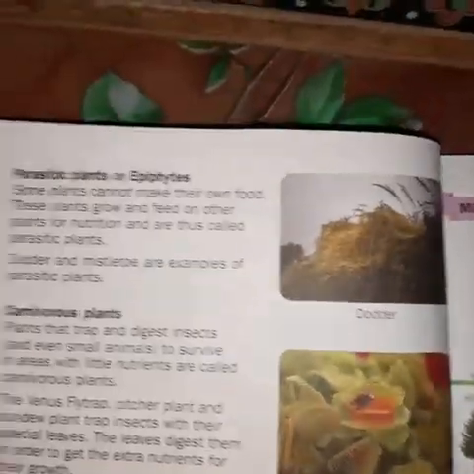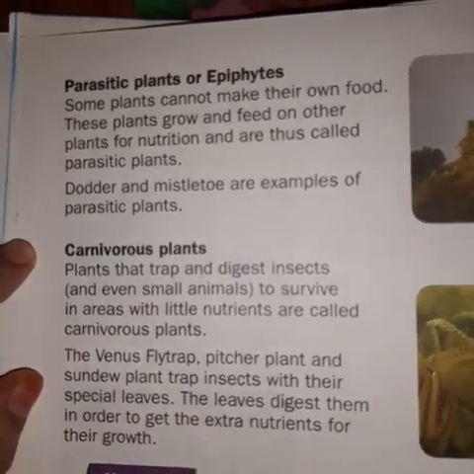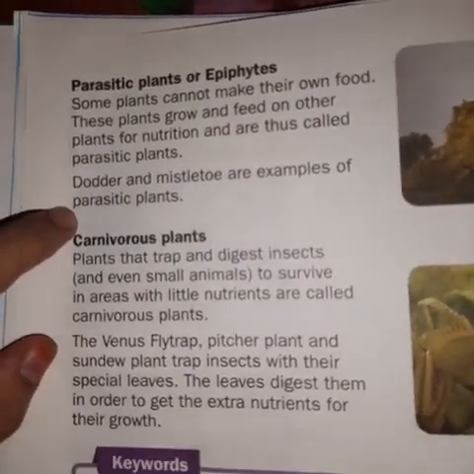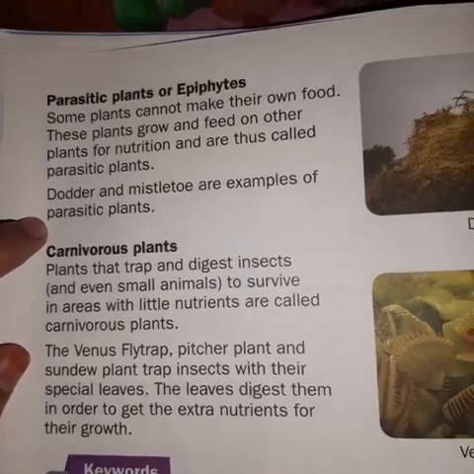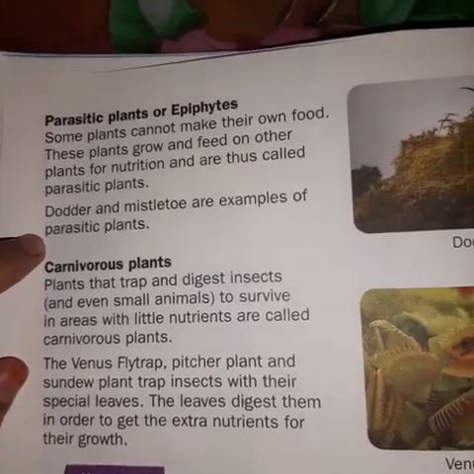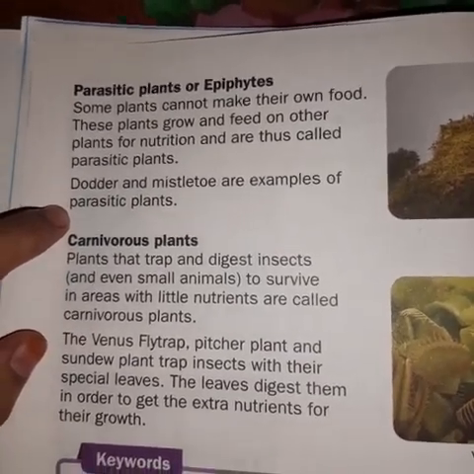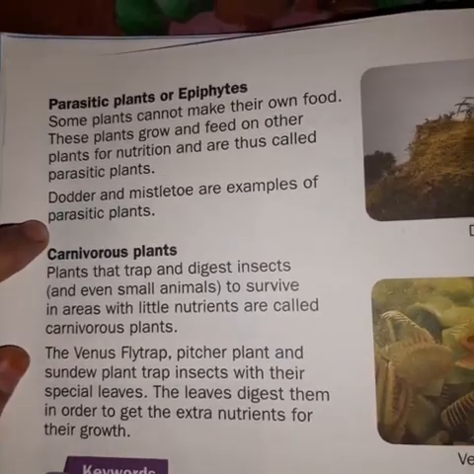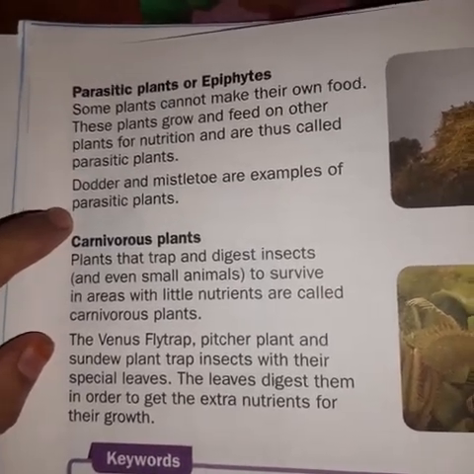Now we will discuss the parasitic plants. What are the parasitic plants? Some plants cannot make their own food. These plants grow and feed on other plants for nutrition and are thus called parasitic plants. They depend totally on the other plant for their nutrition. Dodder and mistletoe are examples of the parasitic plants. This is your dodder, an example of a parasitic plant.